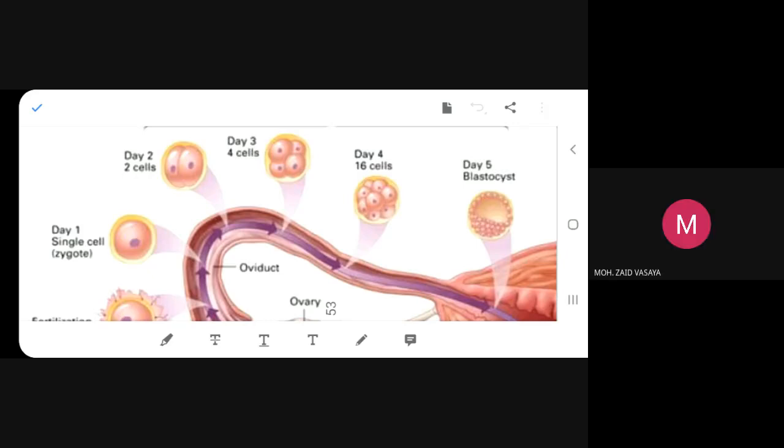What is the answer? Is it yes or no? Okay, it is false.